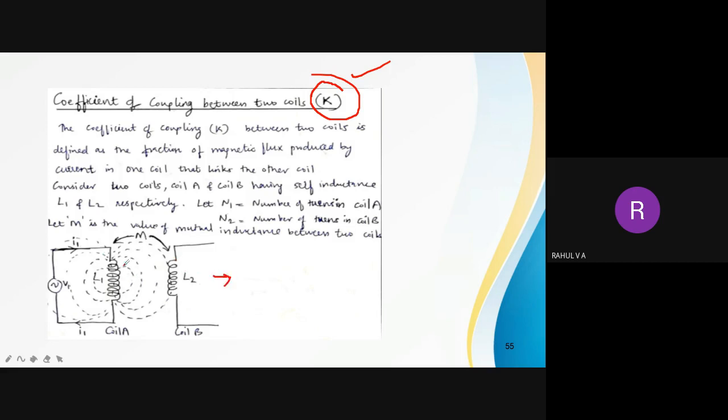When I am energizing this primary coil, flux will flow from primary to secondary and induce EMF in the secondary. But if you look at this diagram, the majority of the flux will flow from the primary coil to the secondary coil, and a small amount of flux will link with the same coil itself.